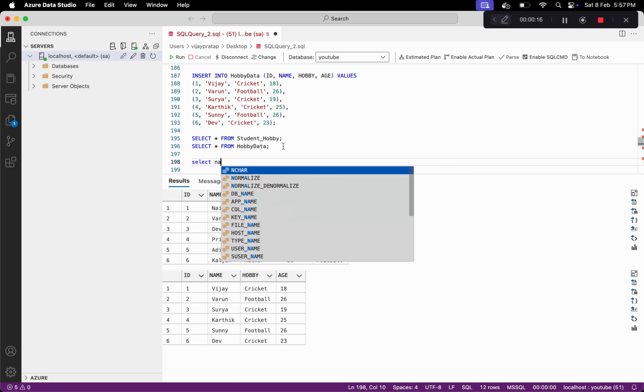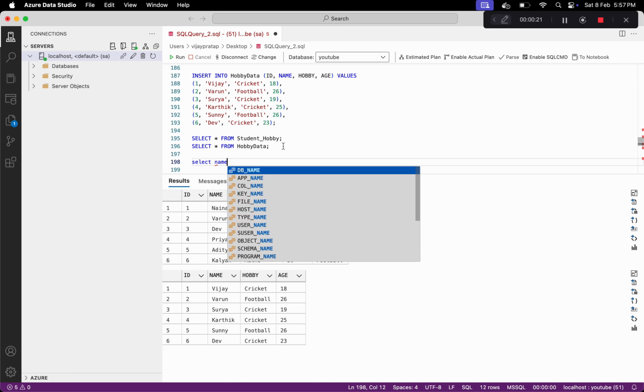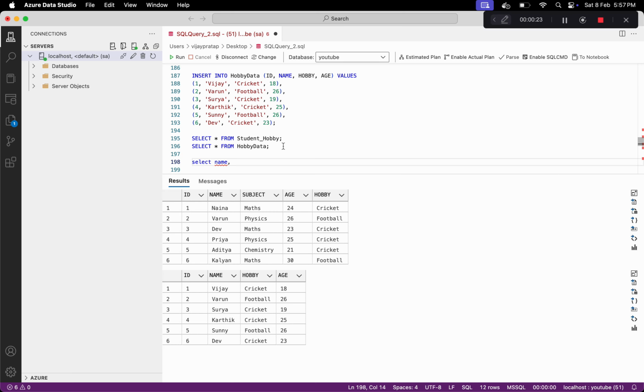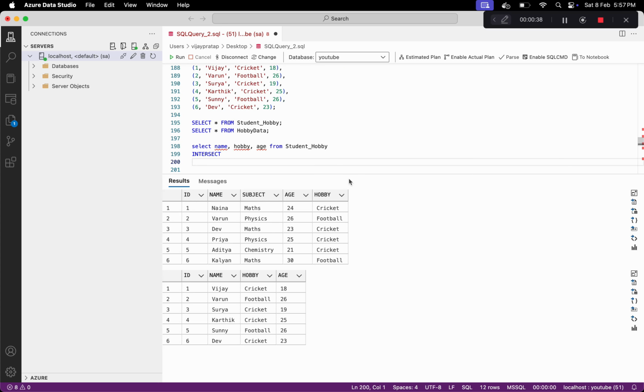We can do this with an intersect query, because we only have to check name, hobby and age from this table, intersect, select name, hobby, age from this hobby data.